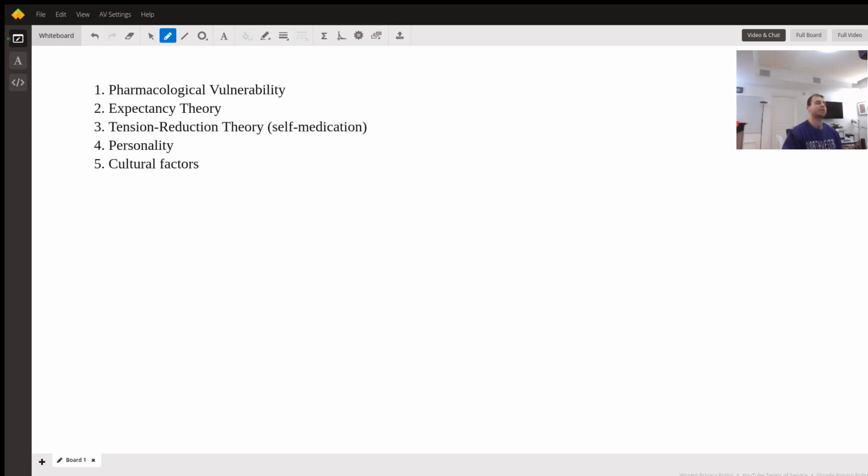Third up, we have tension reduction theory, which basically says that people may be drinking to self-medicate, right? So individuals who are dealing with a lot of anxiety, a lot of negative emotions in a certain day may drink to feel better, right? May drink those feelings away. People who come to rely on alcohol for feeling better are more likely to develop an alcohol use disorder.